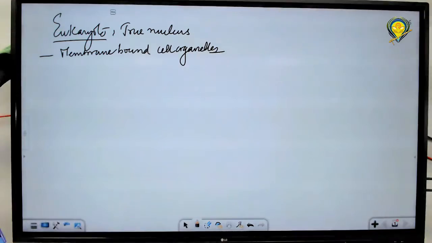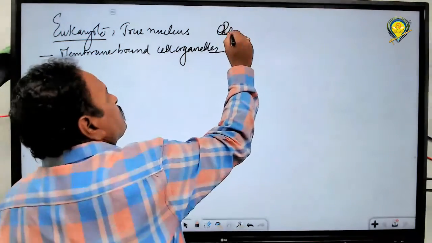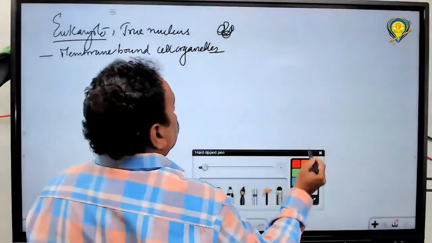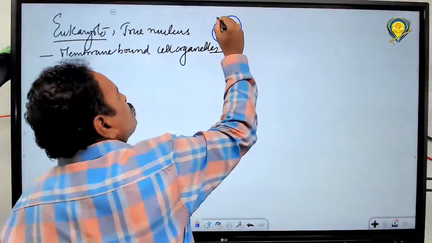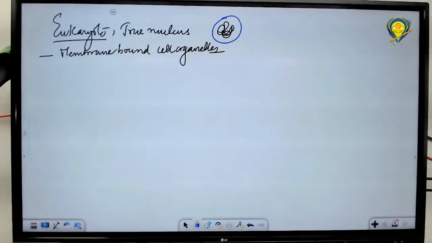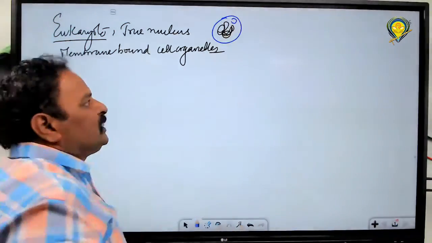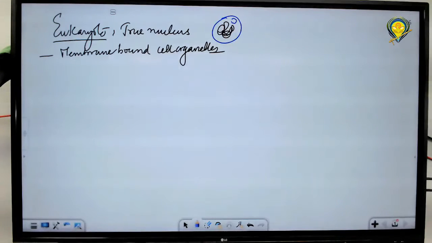Means what? Nucleic material surrounded by what? Nuclear membrane is surrounding this nucleic material. That's called a true nucleus, and it also has a nucleolus. Inside, a ball-like structure is there, called the nucleolus. Is it membrane bound or non-membrane?